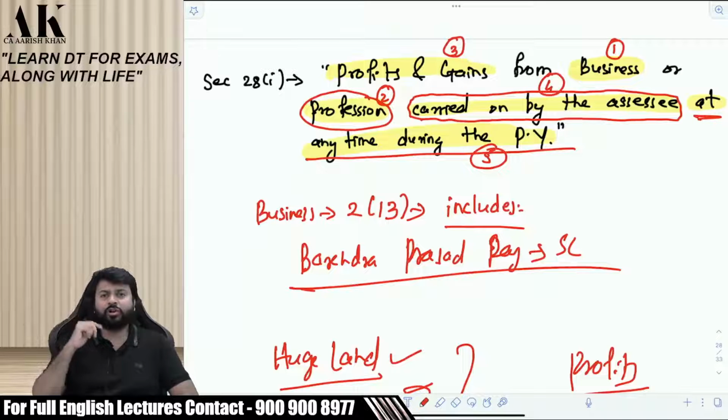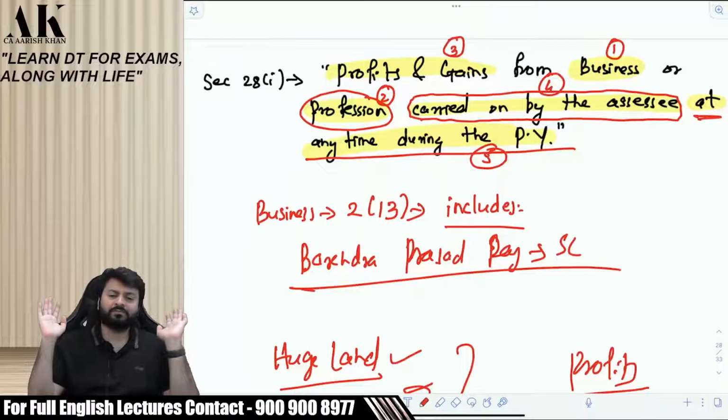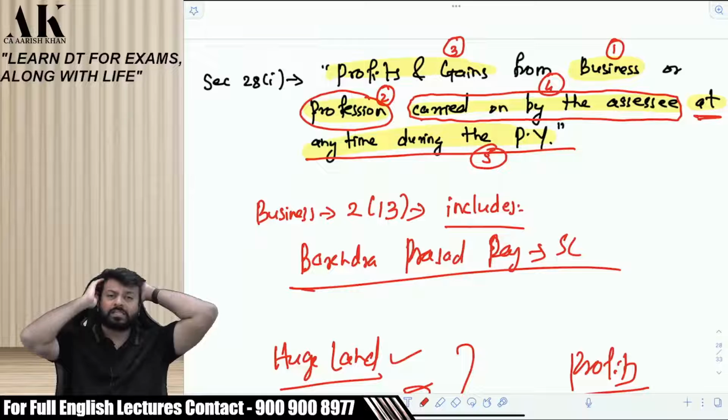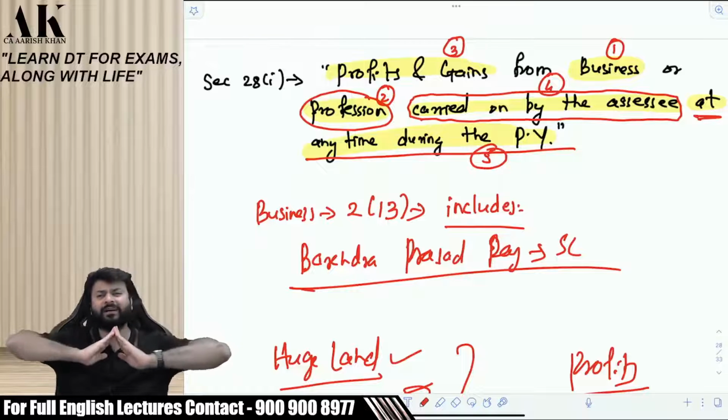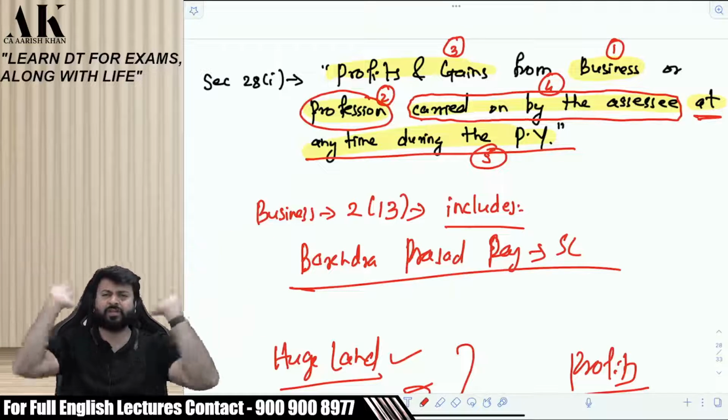But if you are selling Rolls Royce, then you might not sell on a daily basis. You might sell one Rolls Royce in a year maybe, or two in a year maybe. Rest of the time you are sitting idle in your sales office. People do not go to buy Rolls Royce every day. Therefore, business need not be carried on for all 365 days. Even if it is carried on for some time during the previous year, it is sufficient.